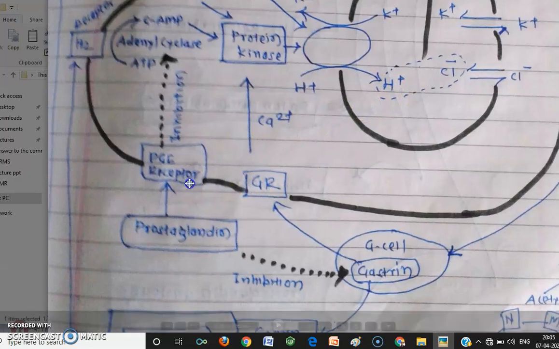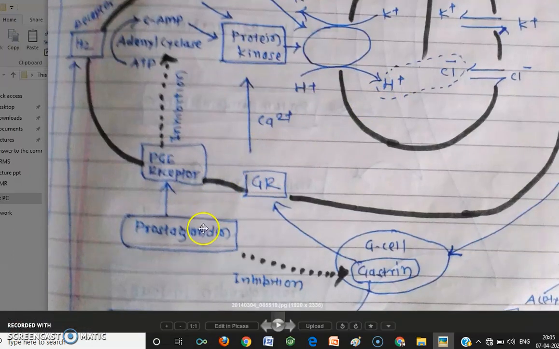That's why you have seen that most of the people who are taking NSAIDs, it blocks COX-1. COX-1 means over here in parietal cell, and COX-2 means at damaged cell. I told you that at damaged cell only COX-2 is involved for the production of prostaglandin, and in parietal cell especially prostaglandin is produced from COX-1.